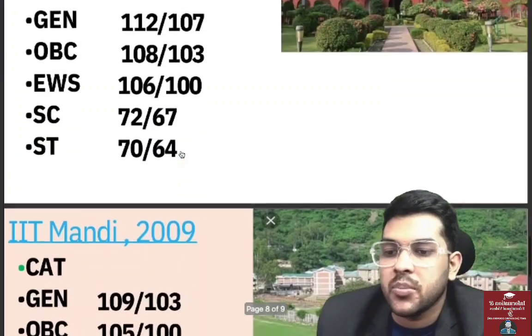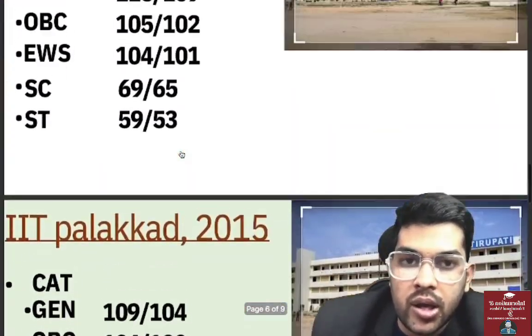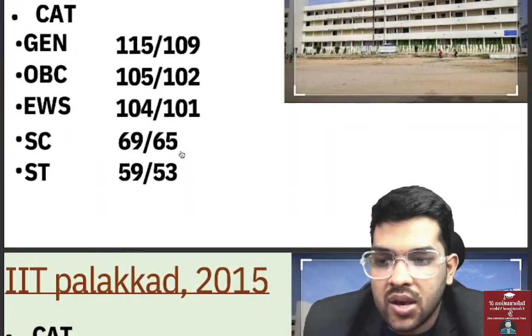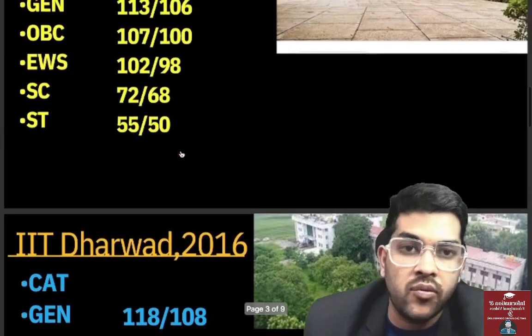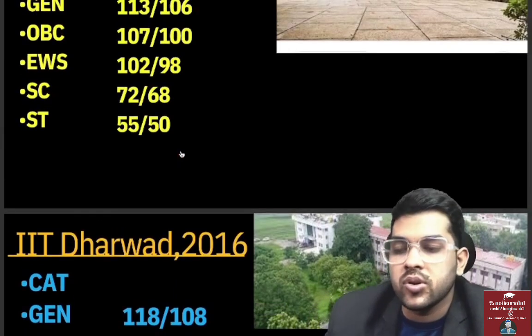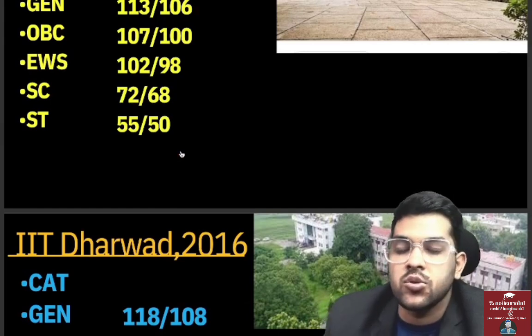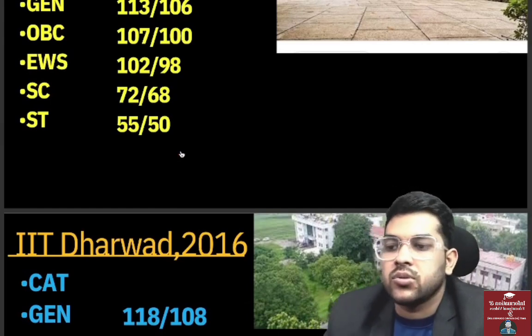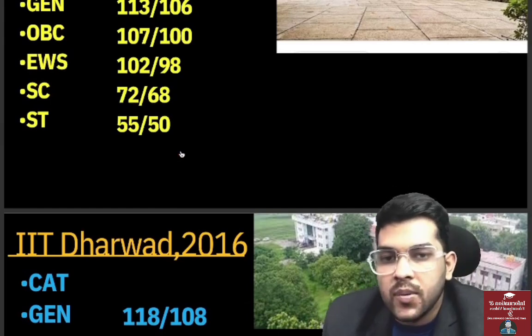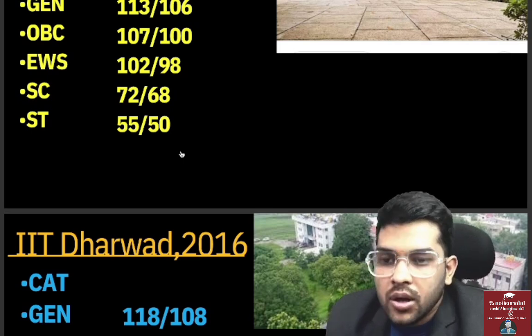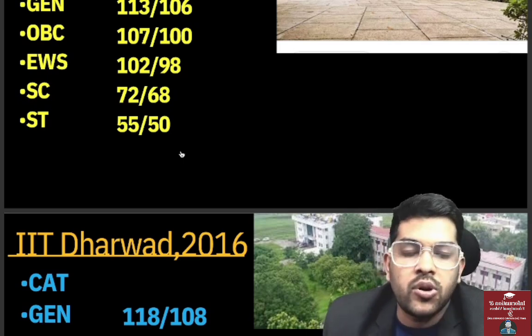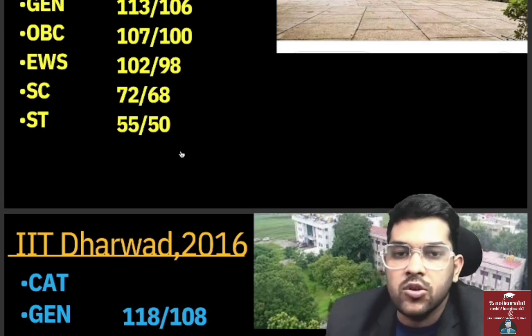So this was the complete information regarding the lower 8 IITs, that is, the first score. Soon I will try to provide you the average 8 IITs. Already I have provided for the top 7 IITs, that is for the lower branch, the minimum marks you need to just enter that IIT college. Soon I will try to provide you for the CSE branch as well, and electronics and mechanical branches. Like this, you will get videos on the same channel.